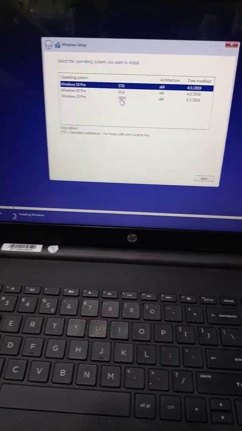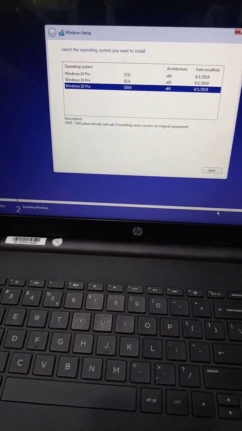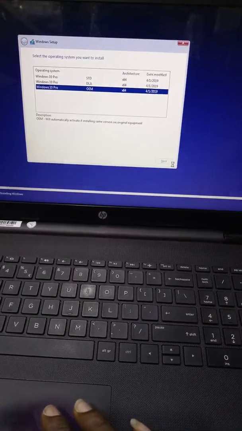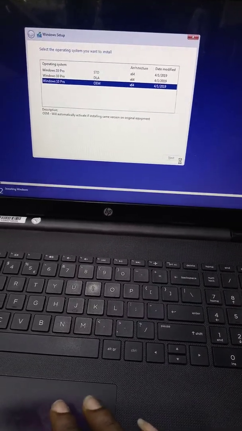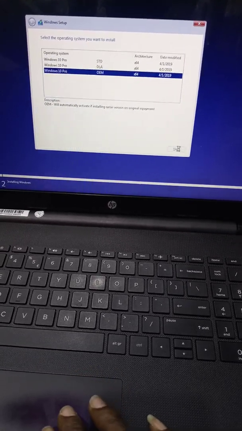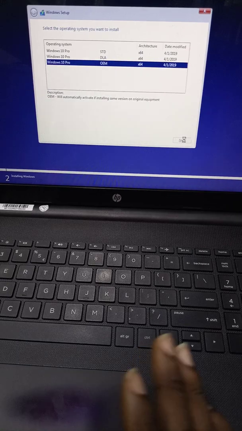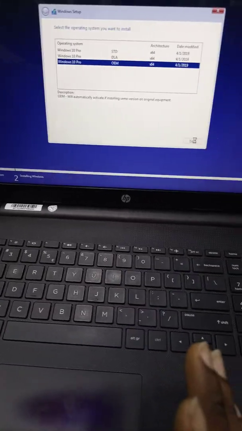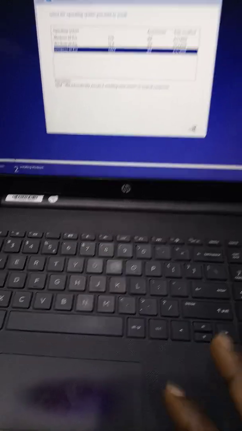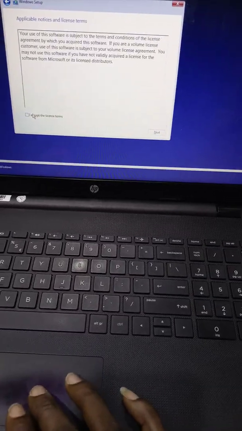This is the one, but I normally use this last one. Next. Then you click next and wait. All these delays depend on the type of system you are loading this window on. There are some systems that are faster than this one. But why it's slow like this is because of the type of system I'm loading Windows on.